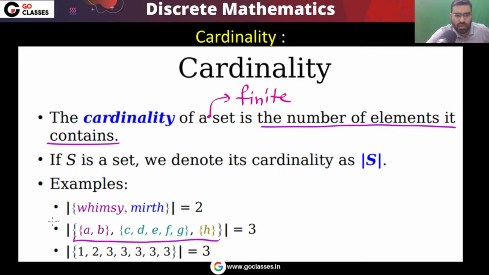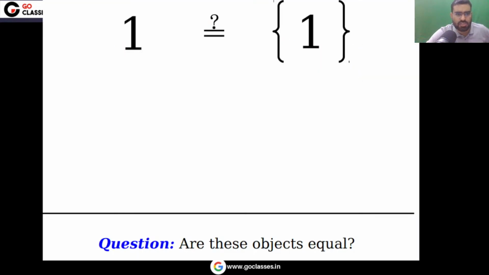You can notice that every element is also a set. For this set, the cardinality is 3 because there are 3 elements: element 1, element 2, element 3. Every element is a set, like this element is a set, this element is a set, this element is a set, and that is fine. There is no problem. An element can be a set or an element can be simple. No problem. So this is the concept of cardinality.